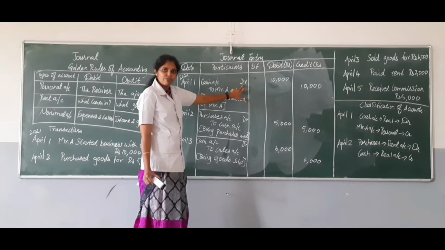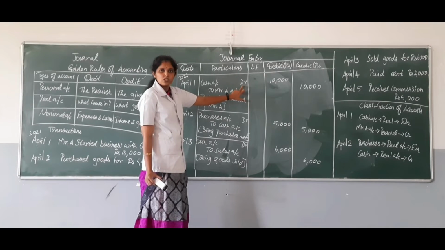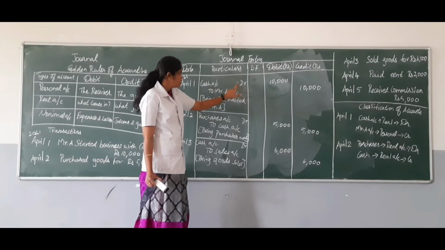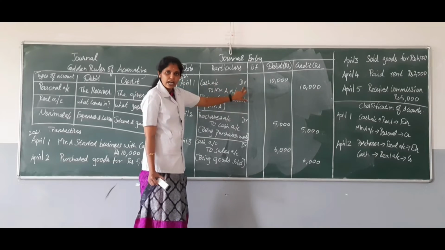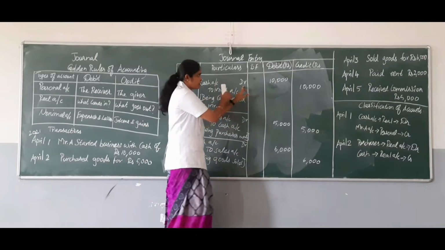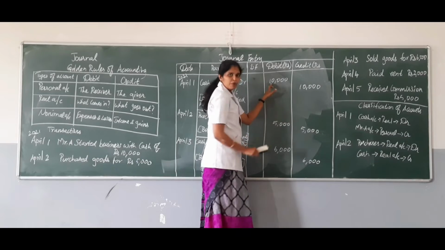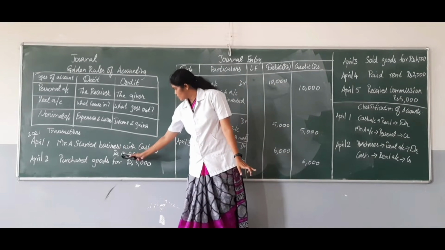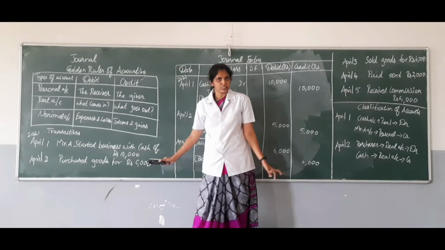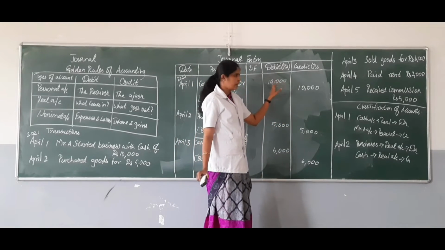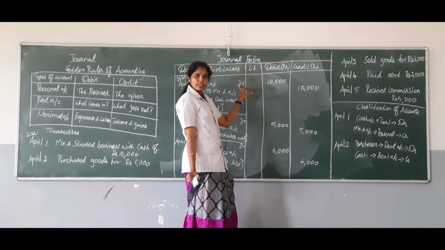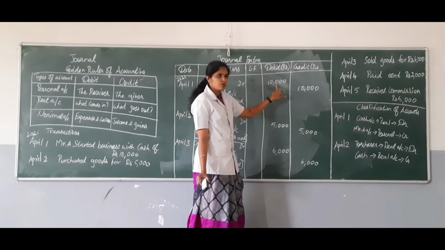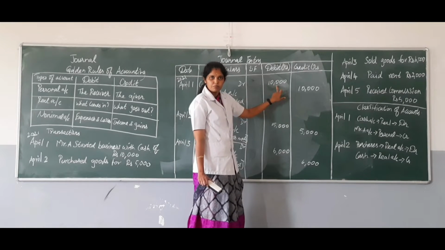In order to identify that account as a debit, we use the word DR. So cash account, DR at the end, and similarly you have to write the amount in the same line. Here Mr. A has deposited rupees 10,000 into the business. So you have to write it under debit. Since it is a debit, we write the amount as 10,000 in the debit column.